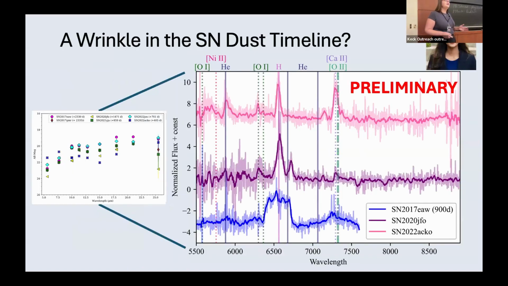However, when we look in the optical, they look vastly different. You can see here, this blue spectra is that 900-day 17EAW spectra. It's roughly between the two epochs of these two supernovae that you're comparing to. And so this is telling us something about the CSM itself. What is going on with the CSM? Can we understand the components of the CSM? Also understand a little bit about the structure of the supernova itself. And then try and understand, how much dust is in these things based off of the line profiles.